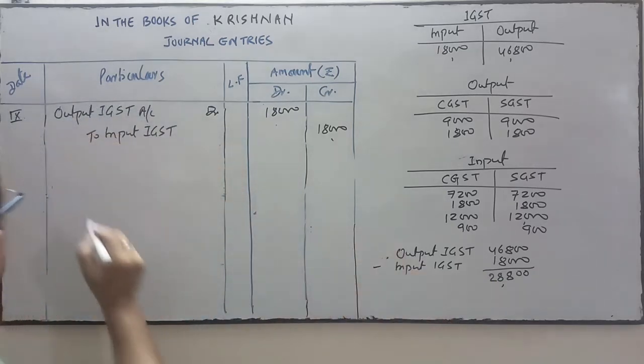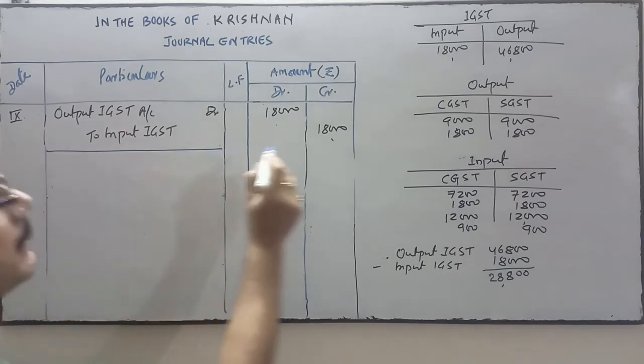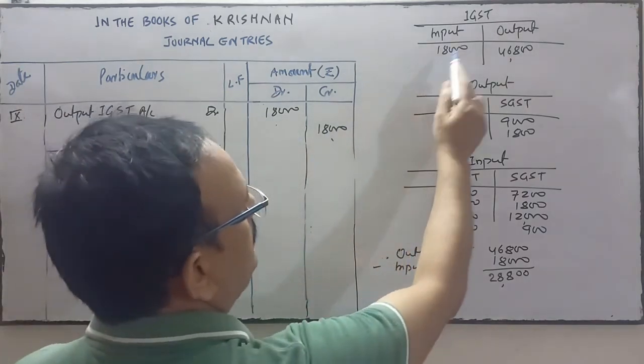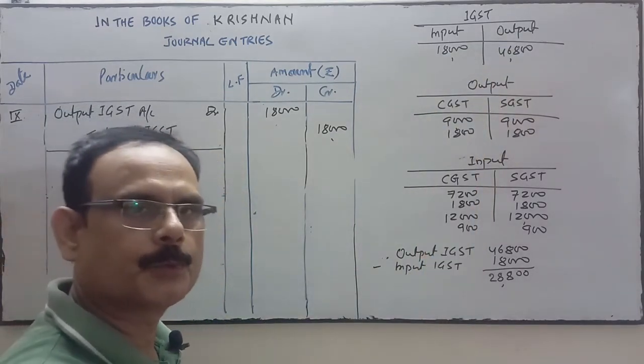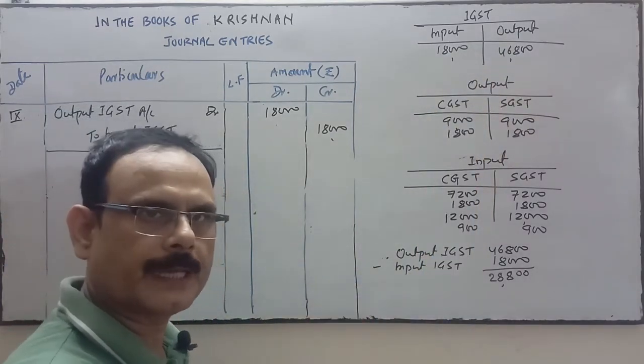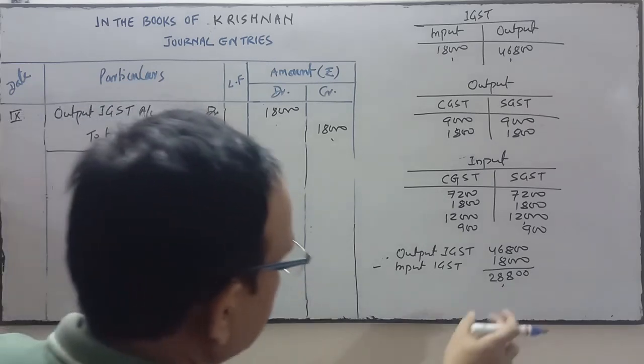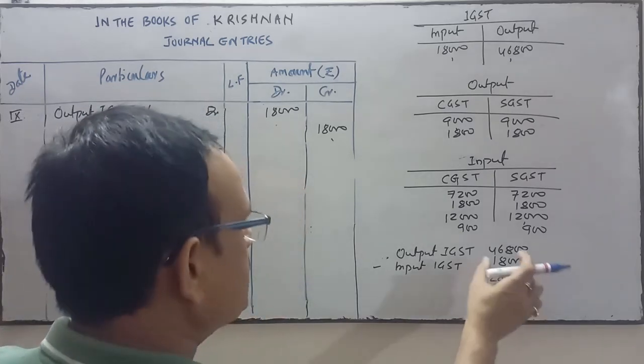Okay, so this will be the first settlement. Input IGST will settle with the output IGST. Thereafter the excess amount will be settled later on.